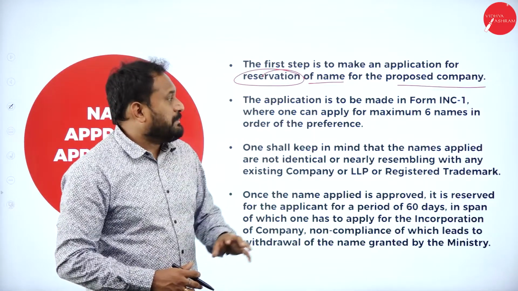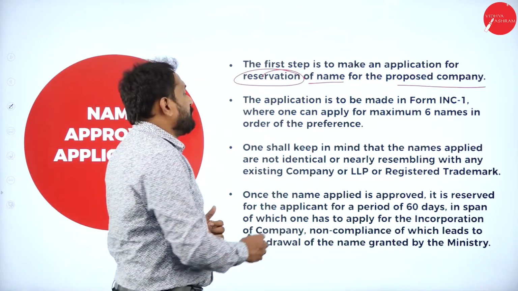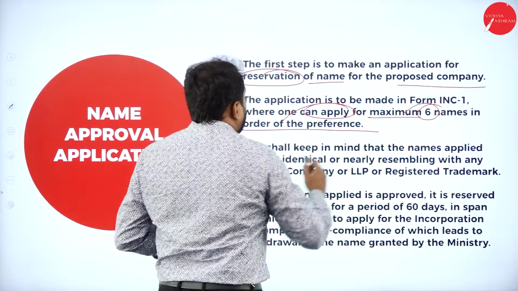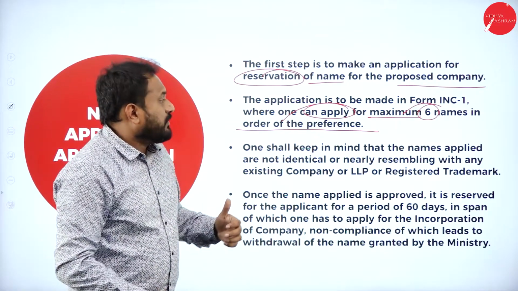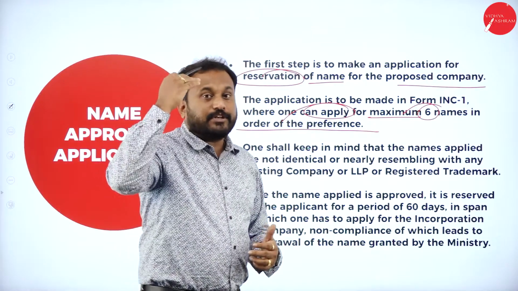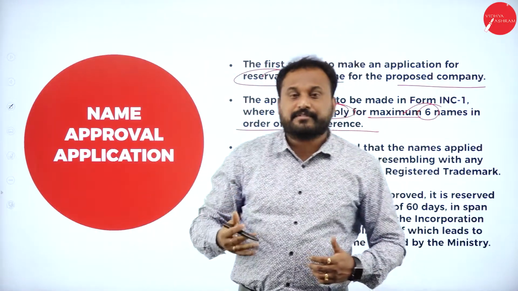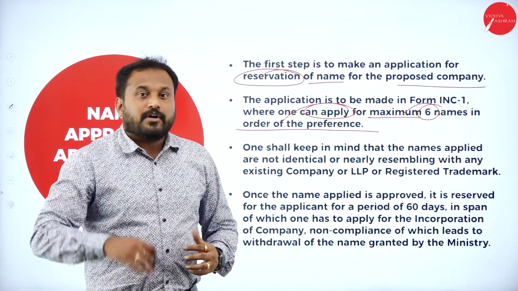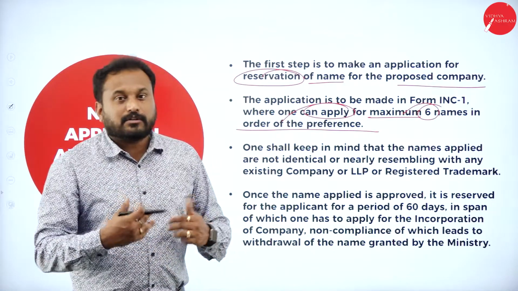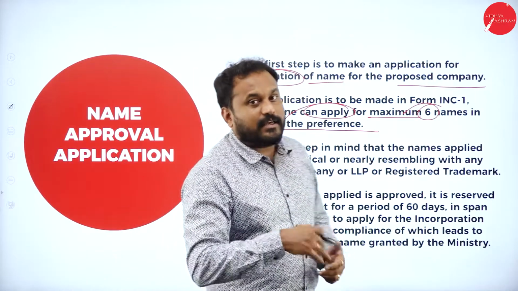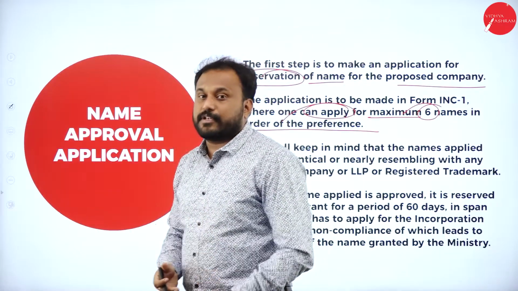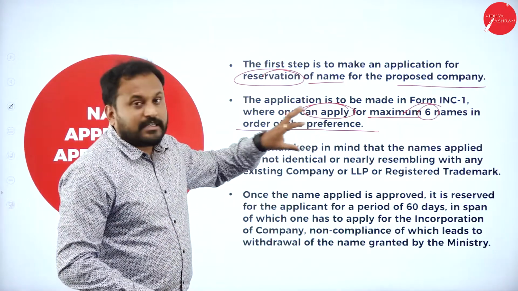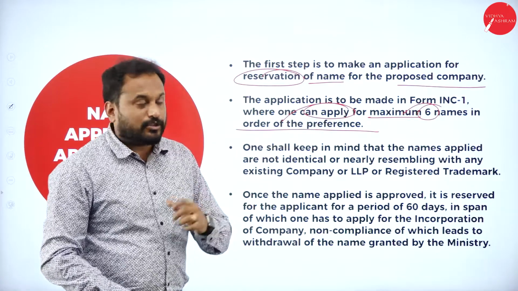The application is to be made in form INC-1, where one can apply for a maximum of 6 names in order of preference. When we go with the 6 names, whichever you went for first, second, third, fourth, fifth, on the basis of order, they'll check. Say, supposing you would have given 6 names, and already 4 names are existing. Now, for those 2 names which are unique, the registrar will tell which one you prefer. So that is how the name clause will make sure that the name is taken care of, and that is how you are supposed to go through.